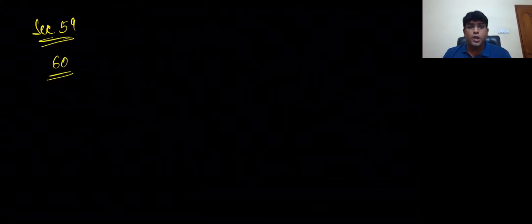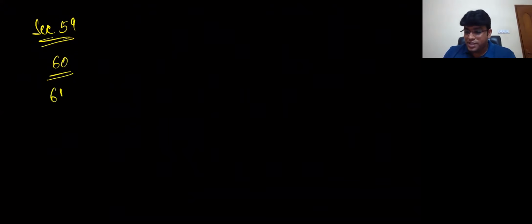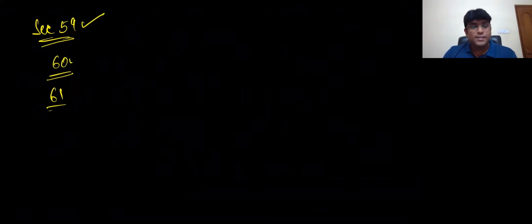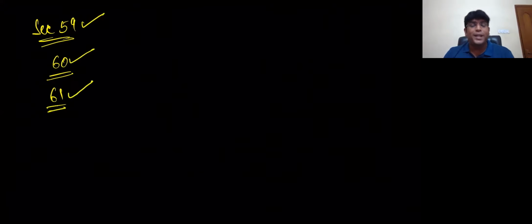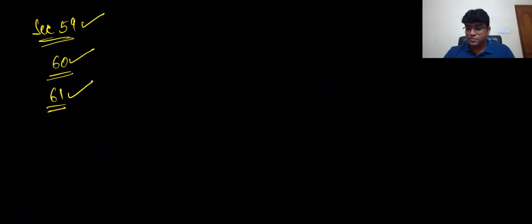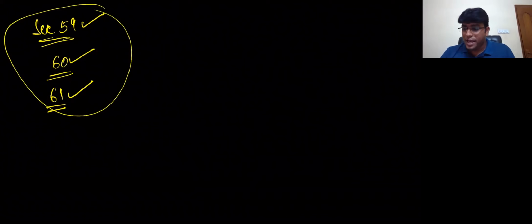Come on, friends. Section 59 talks about self-assessment, 60 talks about provisional assessment, 61 talks about scrutiny of returns. Come on, friends. One last time. What is 59?